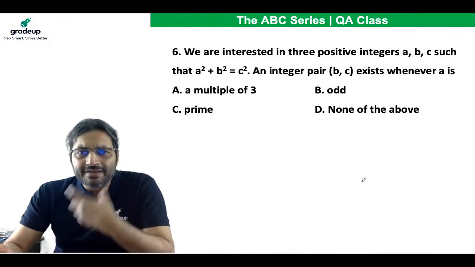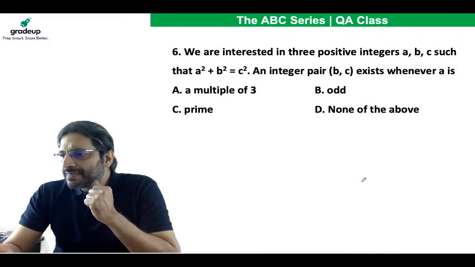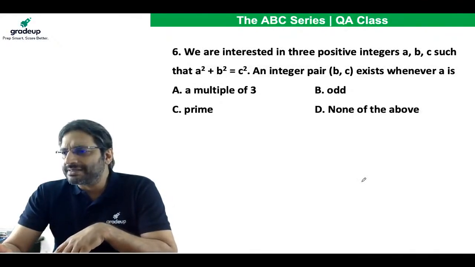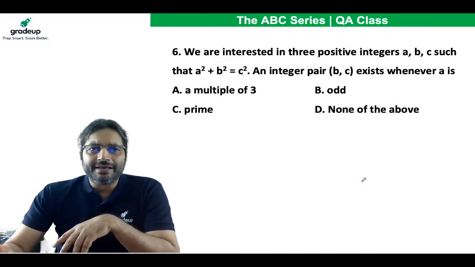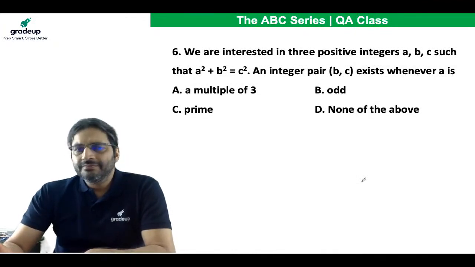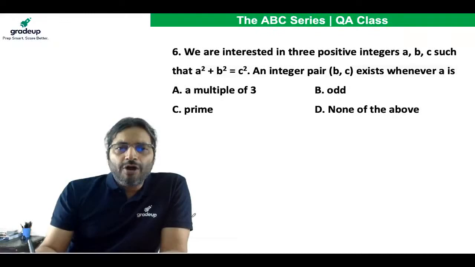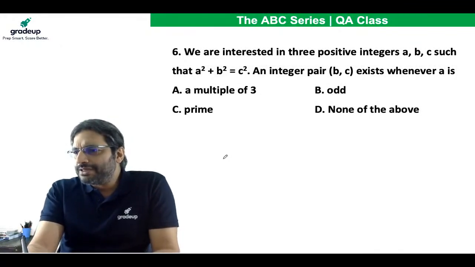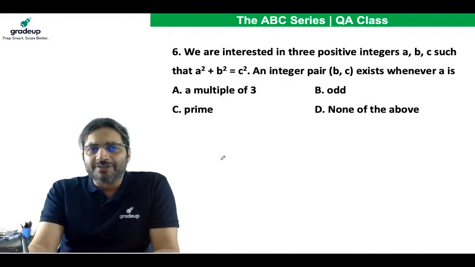Vijay Singh is saying C. Okay. Any other answer? We have a lot to discuss here. Any other answer here? Anyone? Okay, let's do it together. Ashutosh Pandey is saying D, none of the above. Jatin Agrawal is saying A, Abhijit Singh is saying C. So we have 3 responses, all 3 are different. Alok Kumar is also saying D.